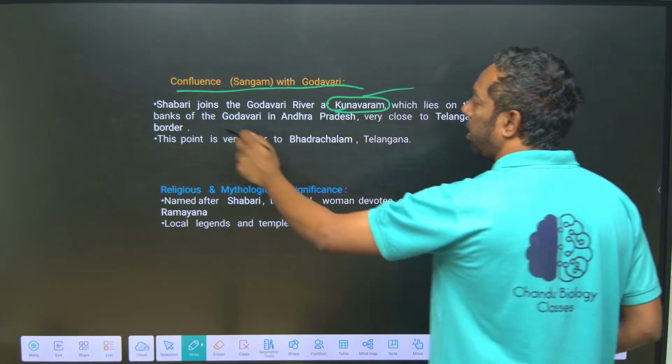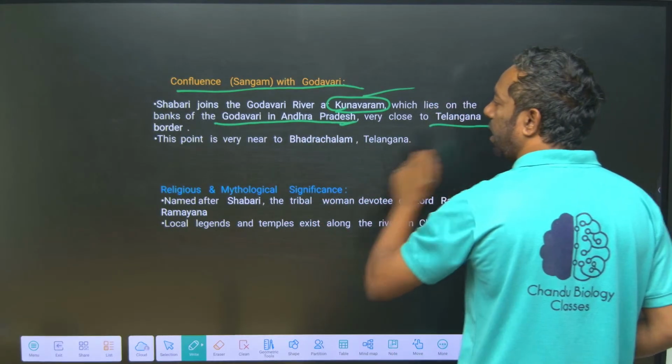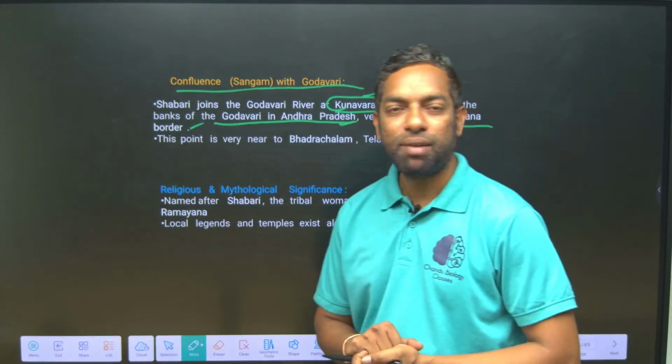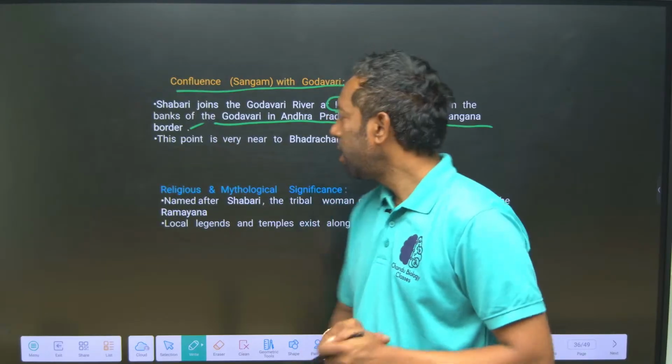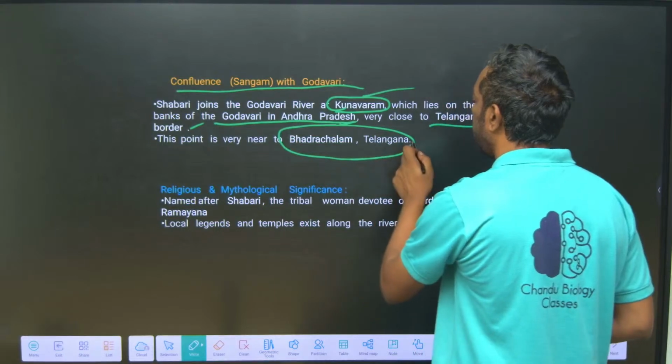Kunavaram lies on the bank of the Godavari in Andhra Pradesh, close to the Telangana border, near Bhadrachalam of Telangana.